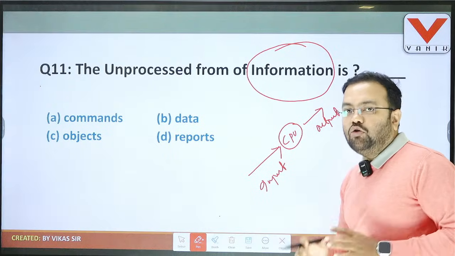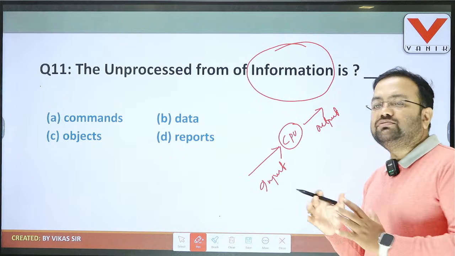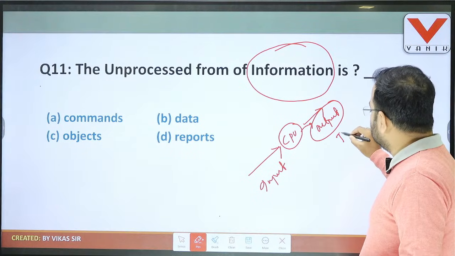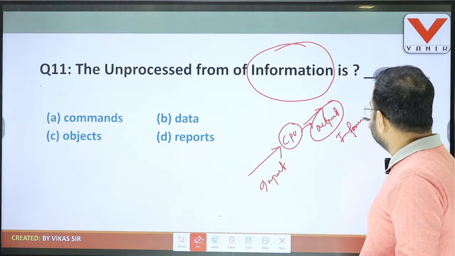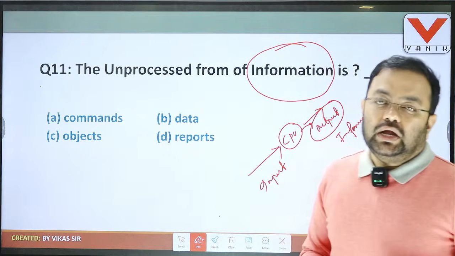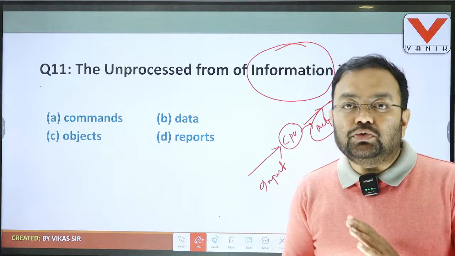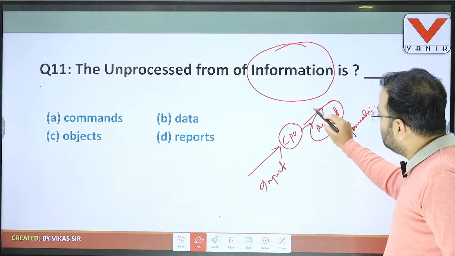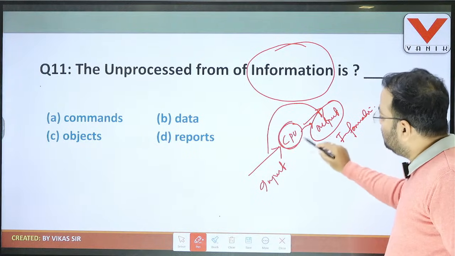So students, output means the processed form, and this is nothing but the information. So information is always output, but the question is about the unprocessed form of information, meaning before processing.